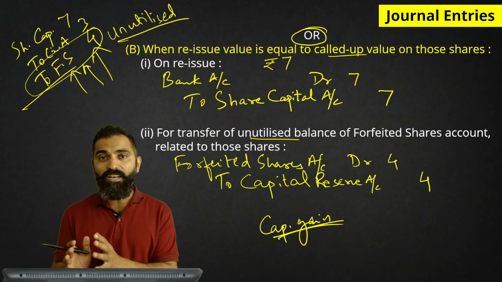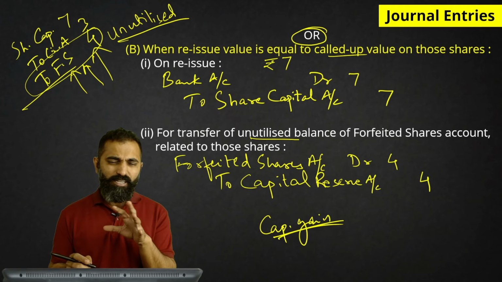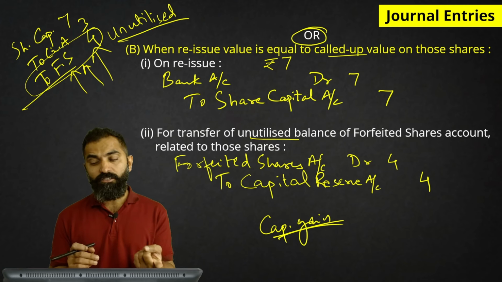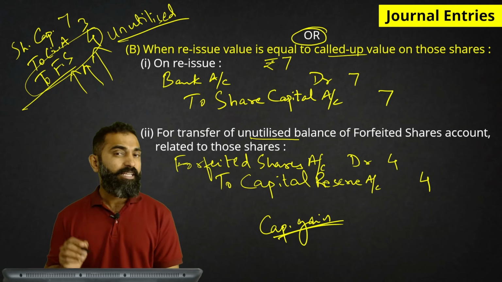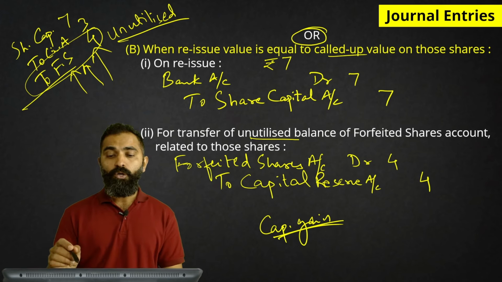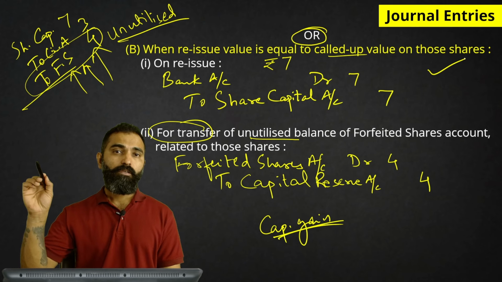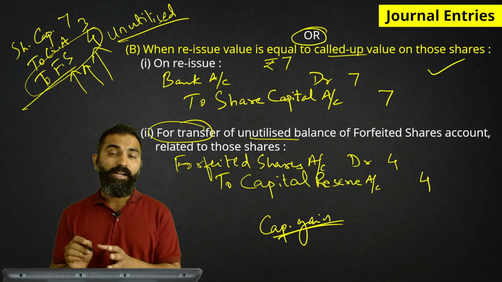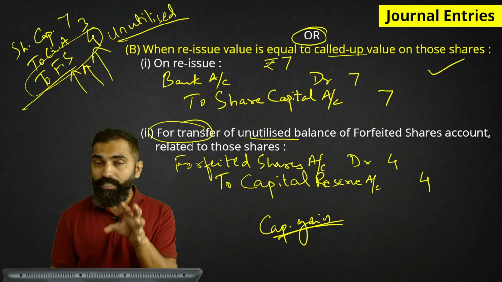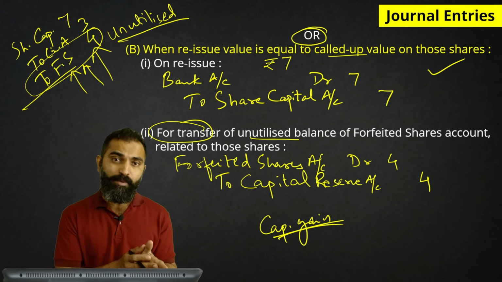Once the reissue is done, once the reissue is clear, we will check if there is a surplus. Is there something remaining, anything remaining unused? If it is, then transfer it to capital reserve. Please remember, in your question paper, they will never ask you to transfer this amount. They will only mention about reissue. The transfer entry will not even be mentioned. You will have to check that when I have reissued, is there any surplus or unused balance remaining?